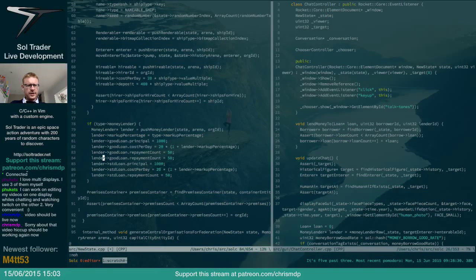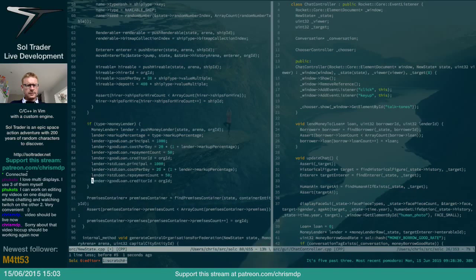So if we set the creditor ID to be creditor ID, we just simply set that to the org ID. When we actually create the loan in each case, then it's actually very trivial because we just need to set it to that. So now they've got that loan.